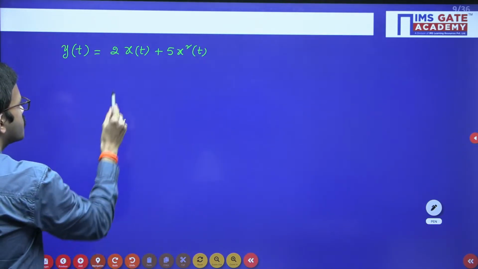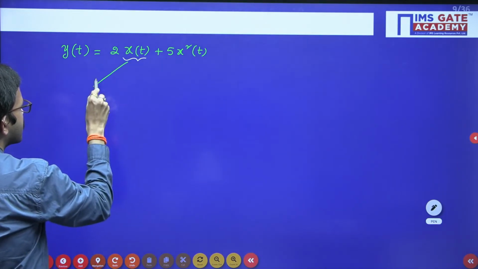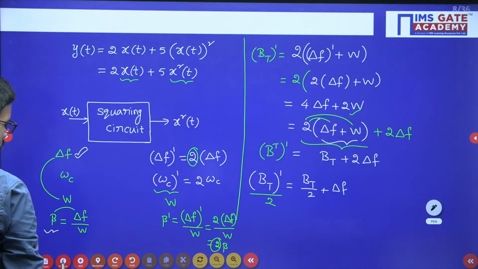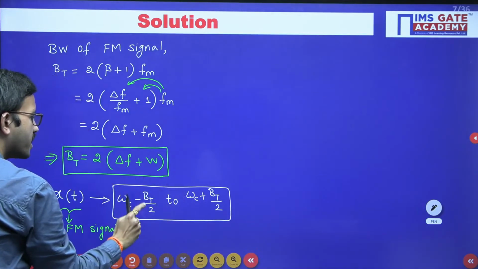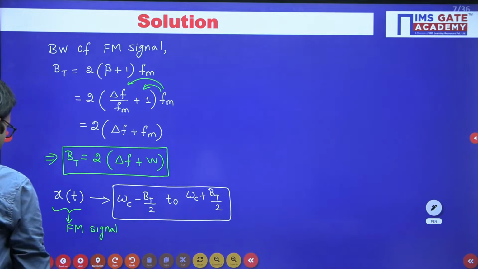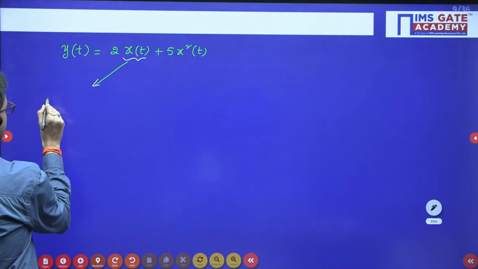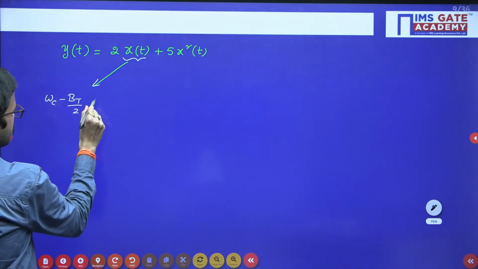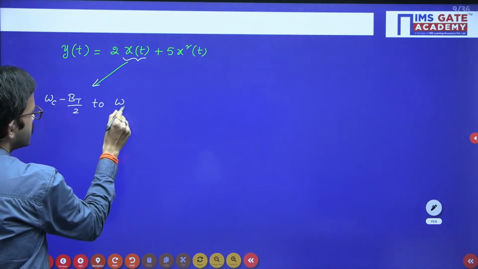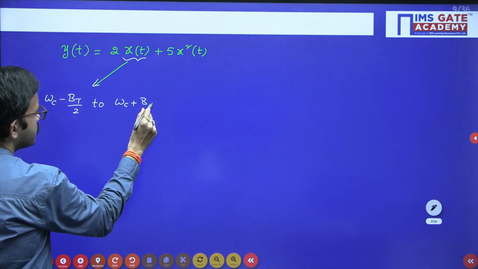So regarding x of t, you got earlier, this is the range of frequencies, right? Omega c minus BT by 2 to omega c plus BT by 2.